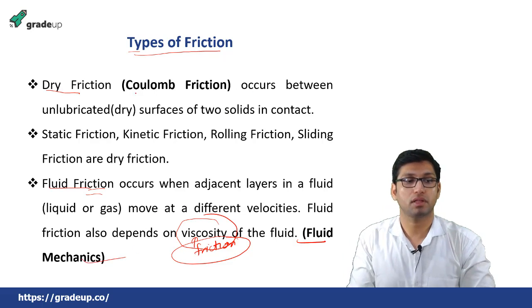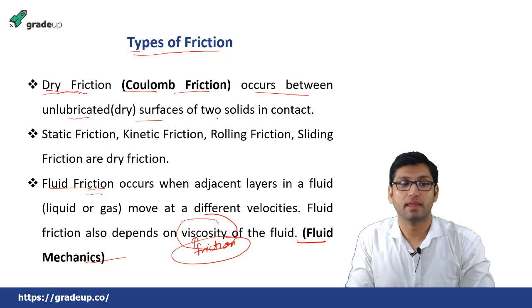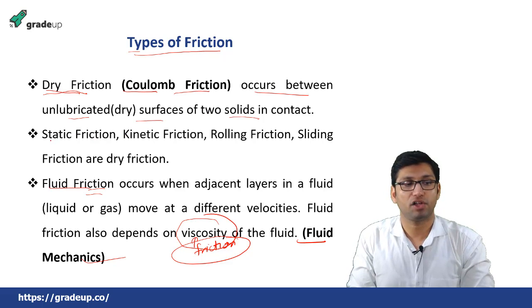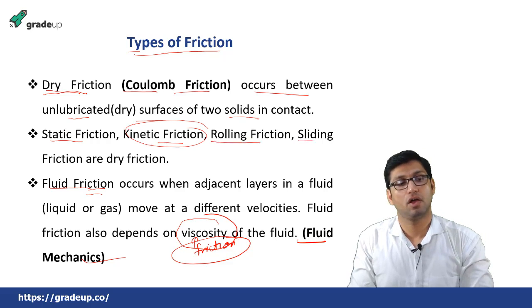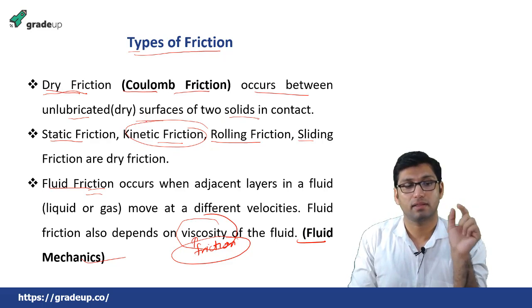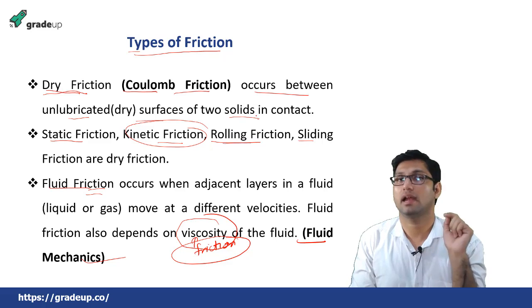But in the case of solid mechanics or mechanics of rigid bodies, it is called dry friction, or Coulomb friction, and it occurs between two unlubricated or dry surfaces of two solids in contact. This is classified into static friction and kinetic friction. Kinetic friction is further classified into rolling and sliding friction. So dry friction is of two types, static and dynamic or kinetic, and kinetic friction is of two types, rolling and sliding.